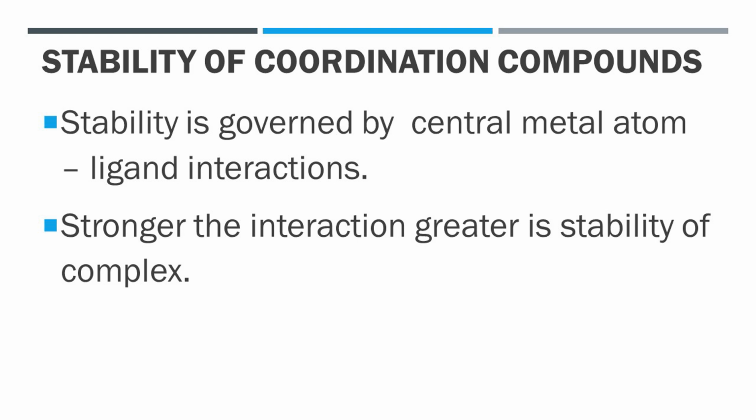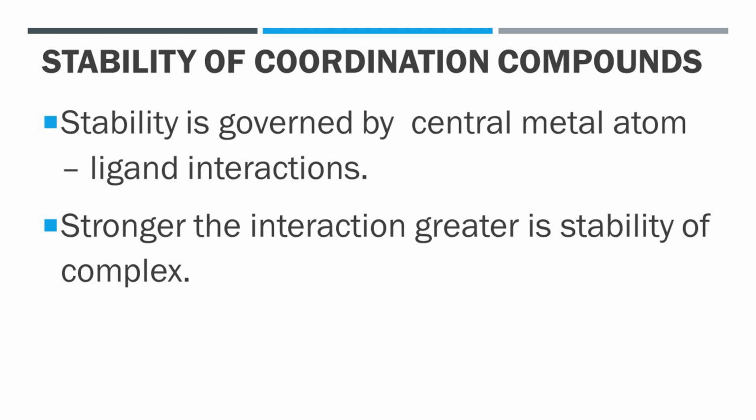We know that a ligand acts as a Lewis base, that is an electron donor, while the central metal atom or ion acts as a Lewis acid, that is an electron pair acceptor. Similar to Lewis acid-Lewis base interaction, there is interaction between the central metal atom and ligand. The stronger the interaction, the greater is the stability of the complex.